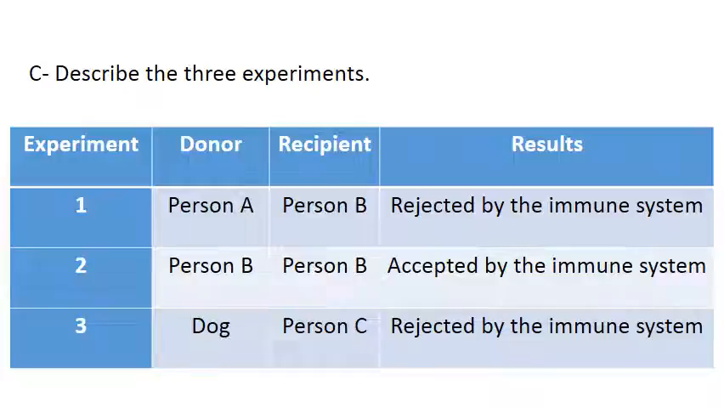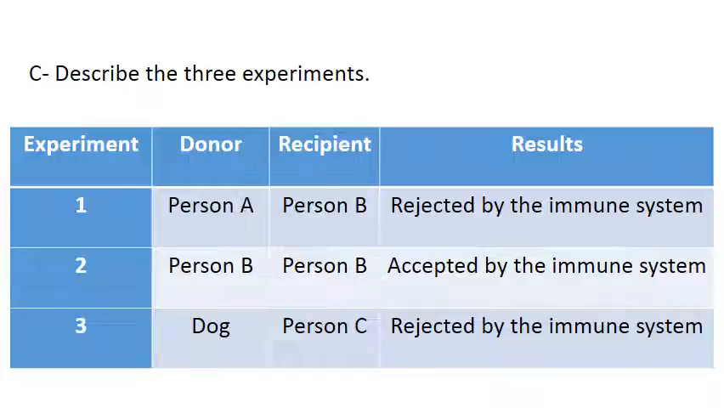Dana, describe the 3 experiments. In experiment 1, the donor is person A, and the recipient is person B. The result is rejected by the immune system. Good. But when you describe, you transform the table to text, and the conditions and results are separated, they are not related, not like when we analyze. So when you describe, you separate between the conditions and the result, don't relate them.